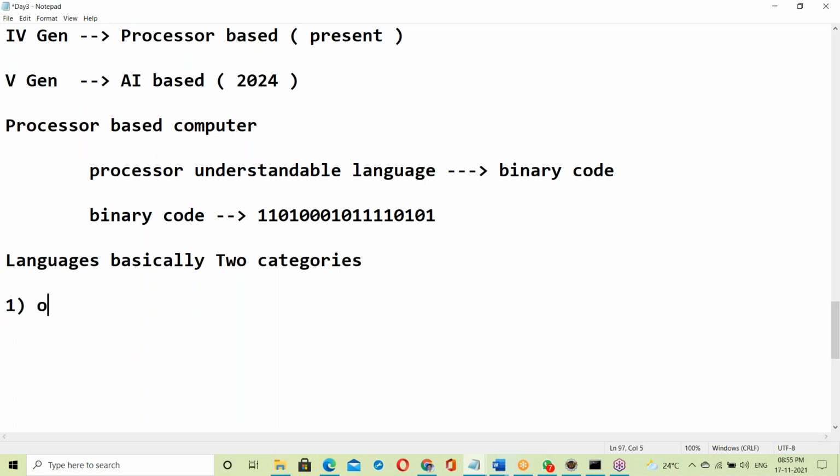First one, low level languages. Second one, high level languages. Low level and high level language.